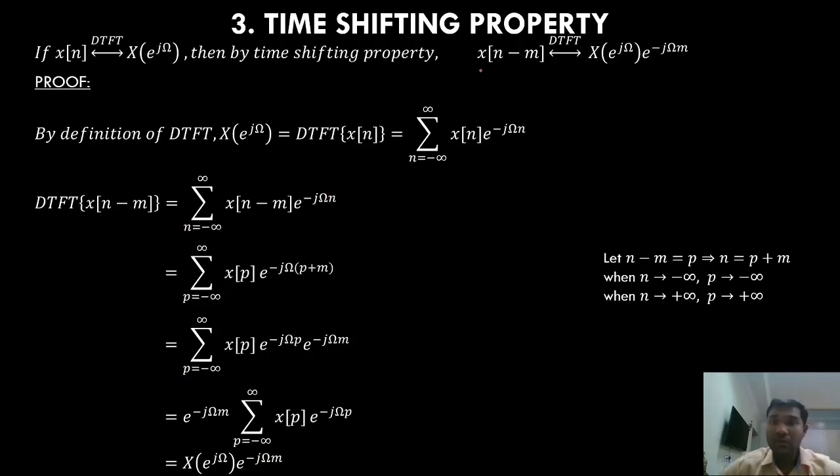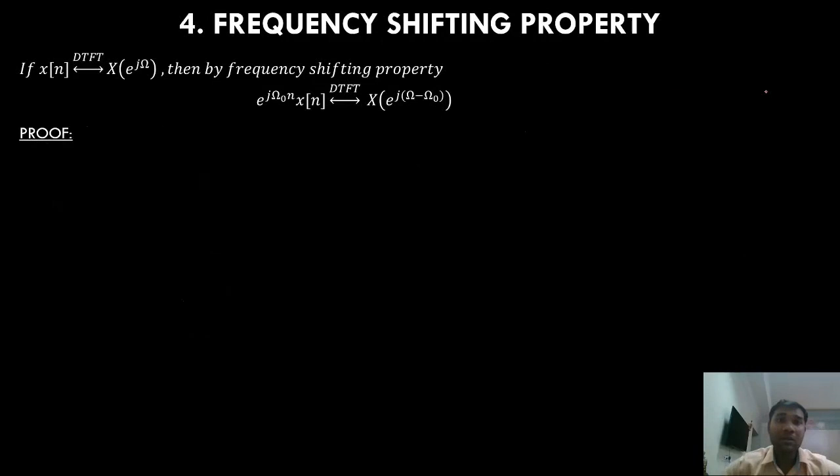So a time shift has an equivalent phase shift in the Fourier domain, right? In the time domain, if there is a shift, in the Fourier domain there will be a phase shift. That is what we saw in the continuous time Fourier transform also. Now similarly, we will prove frequency shifting, right? If there is a shift in frequency in the Fourier domain, then there will be a phase shift in the time domain. That is what we'll prove.